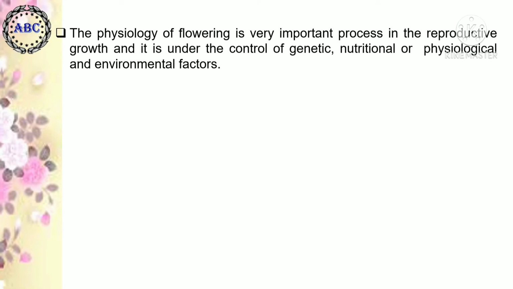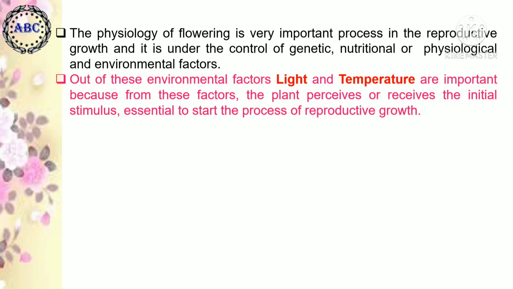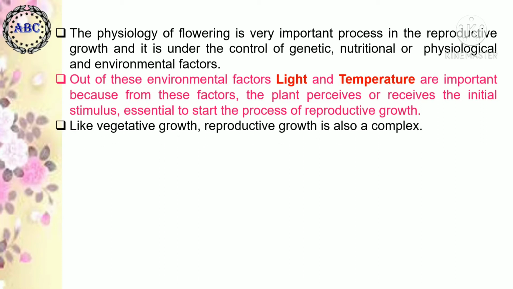The physiology of flowering is a very important process in the reproductive growth, and it is under the control of genetic, nutritional, physiological and environmental factors. Out of these environmental factors, light and temperature are important because from these factors the plant perceives or receives the initial stimulus essential to start the process of reproductive growth.